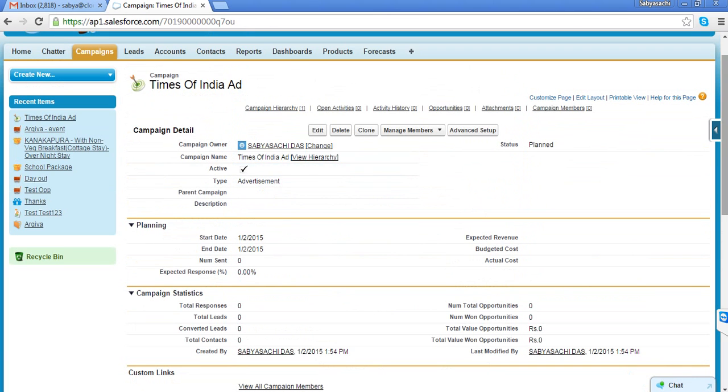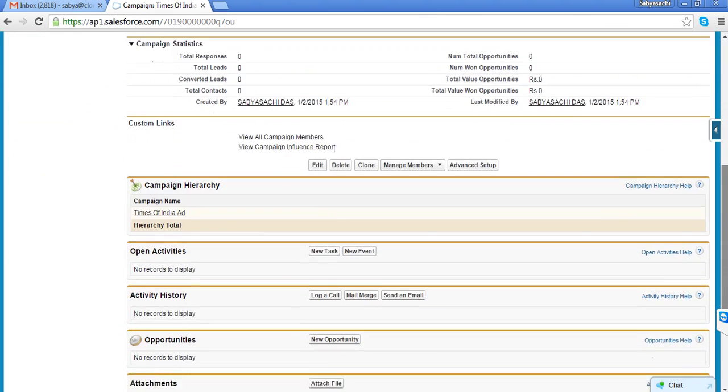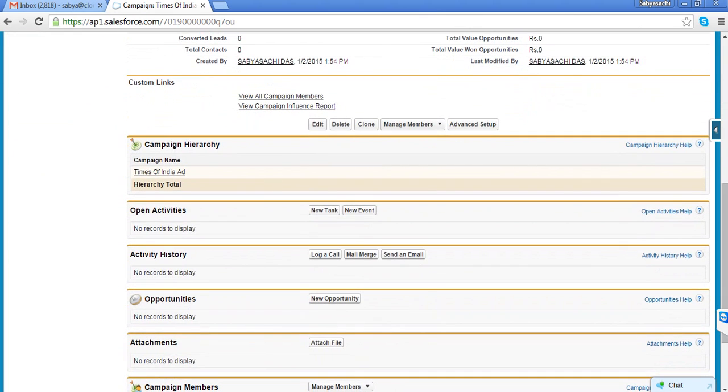Now, for example, say it is one event, you are going to a trade show. For that particular campaign, you may have different kinds of activities, like I need to book one stall there, I need to make the payment there, I need to do a lot of printing of brochures and many things. Whatever task or activity I need to do, I can create all those activities under open activity. So I can create a new task,